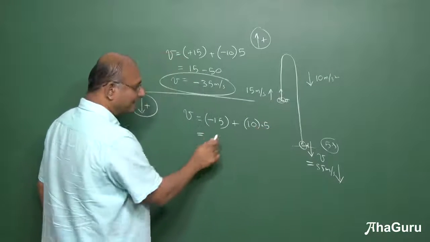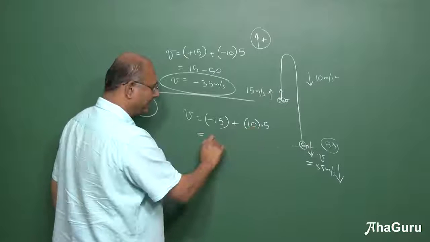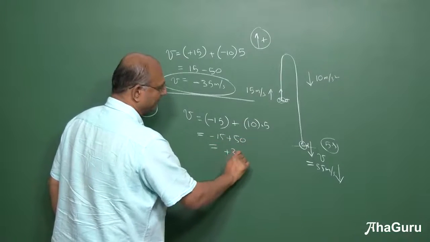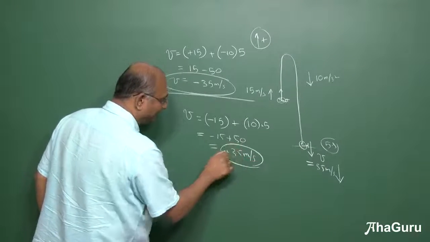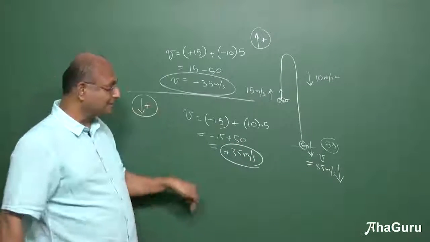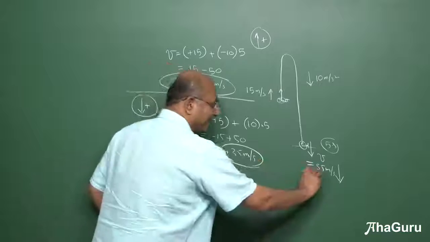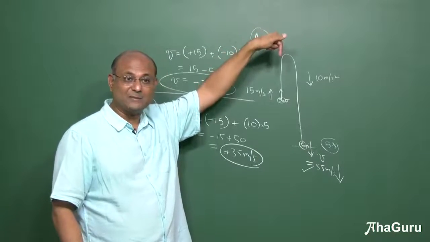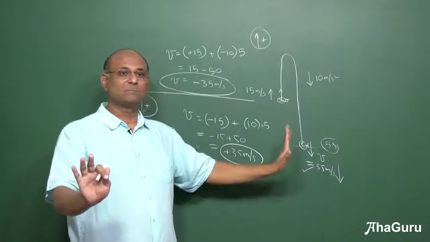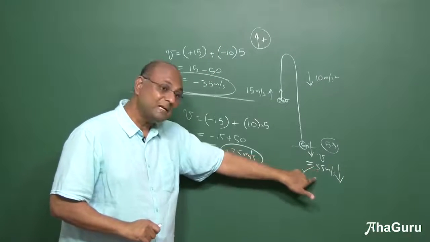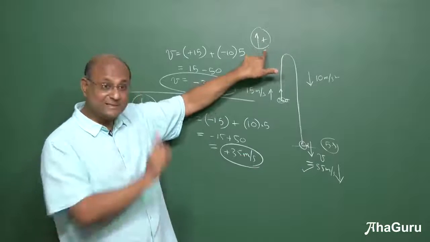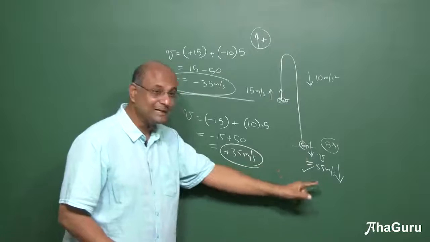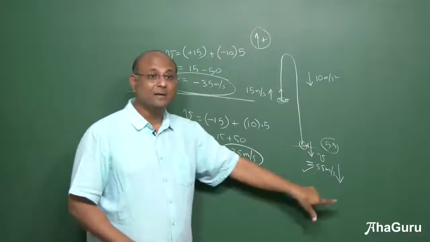Can you see what is the answer? Minus 15 plus 50. How much is minus 15 plus 50? Plus 35. But what is the meaning of plus 35? Downwards 35. This is still correct. The reality is that it has a speed of 35 meters per second downward. That is going to be correct. Is this plus 35 or minus 35? Are you choosing this as plus? Are you choosing this as plus? If you choose this as plus, that will be plus 35. If you choose that as plus, that will be minus 35.